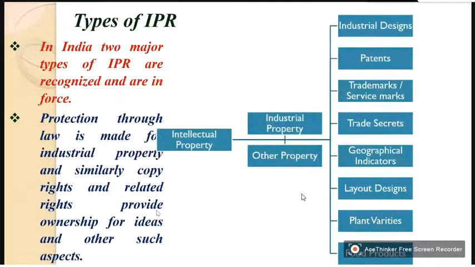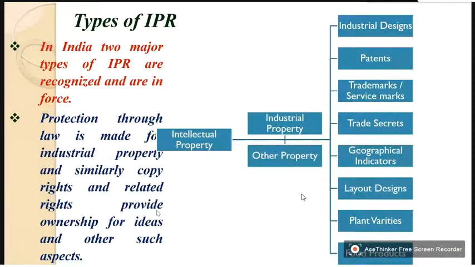Now let us go into the details of various IPRs, types of IPRs. In India, two major types of IPR are recognized and are in force. Protection through law is made for industrial property, and similarly, copyrights and related rights provide ownership for ideas and other such properties.